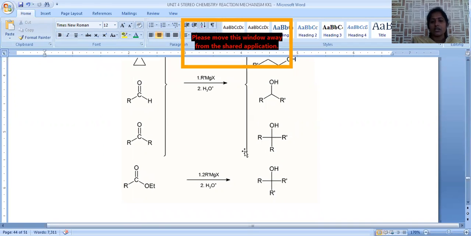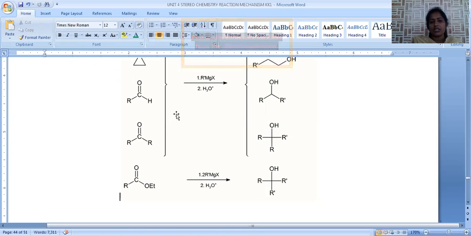An ester compound on treatment with RMgX again gives a tertiary hydroxy compound. But in our syllabus, we have addition of Grignard reagent to carbonyl compounds, nothing but aldehydes and ketones. That's why these two products are most significant according to our syllabus.